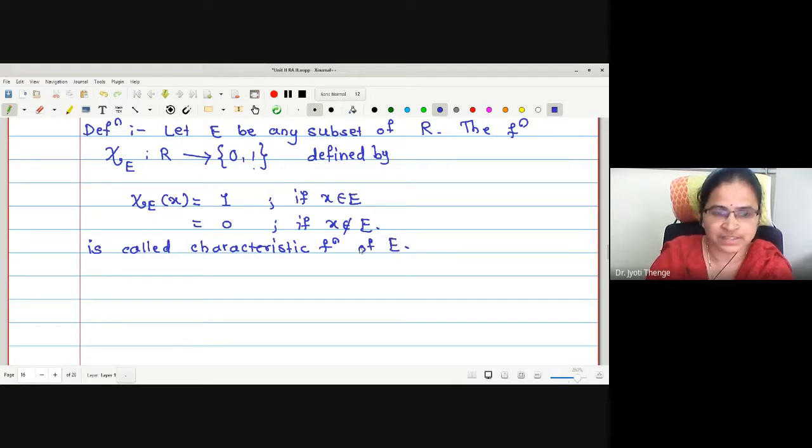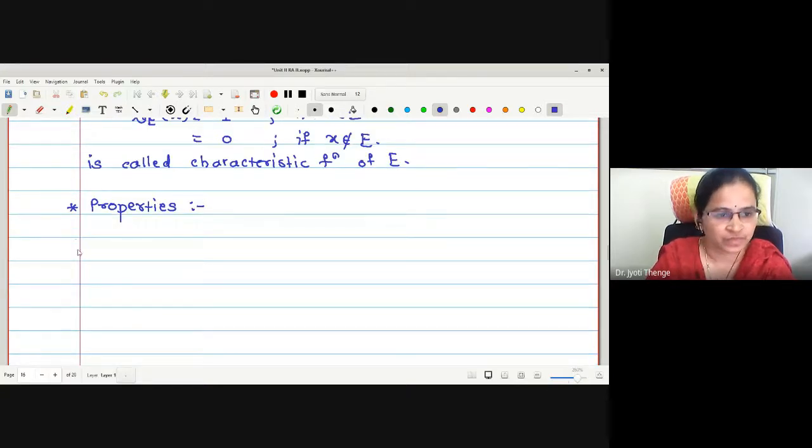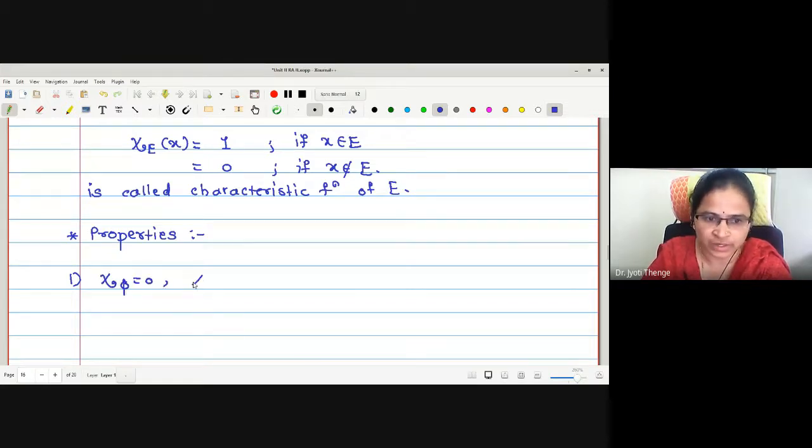Okay, and here I'll just give you some properties of the characteristic function which will be helpful for us to check the measurability and all the results, right? The first property I'm going to write is: the characteristic function of the empty set is always 0. The characteristic function of the set E is always 1.